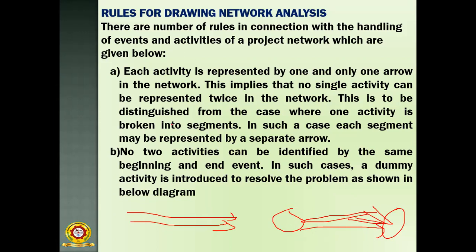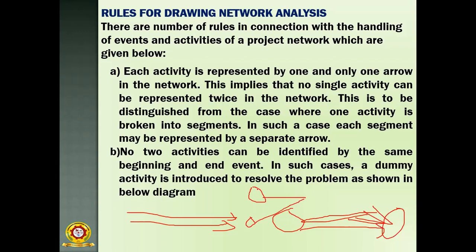This is to be distinguished from the case where one activity is broken into segments. In such a case, each segment may be represented by a separate arrow. Suppose you divide the activity into two, then you have to divide the events, and indicate them with two different arrows.